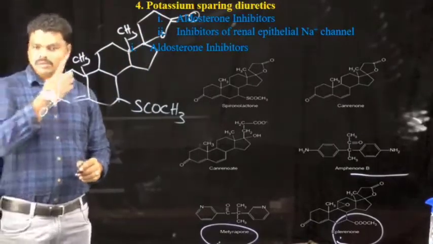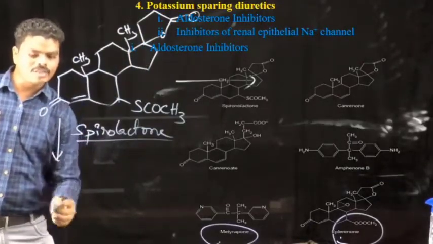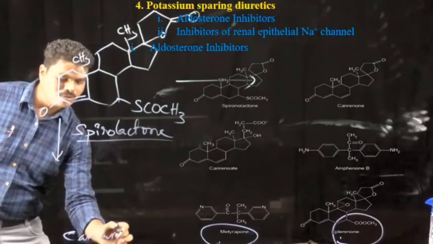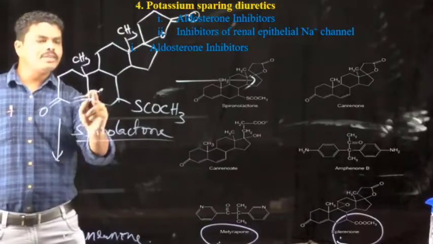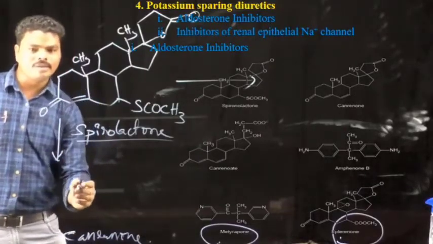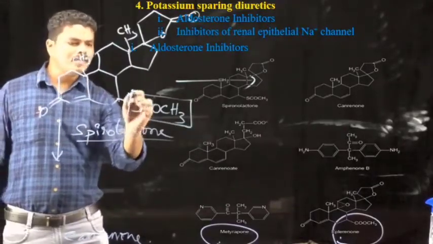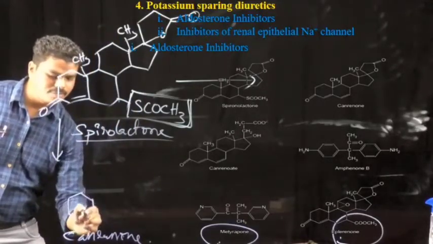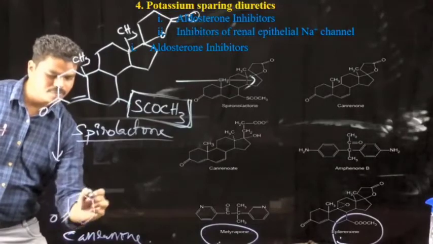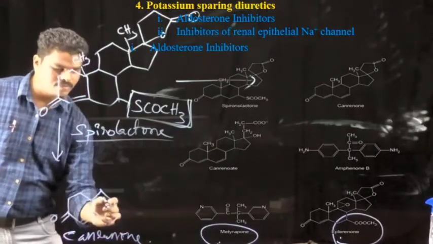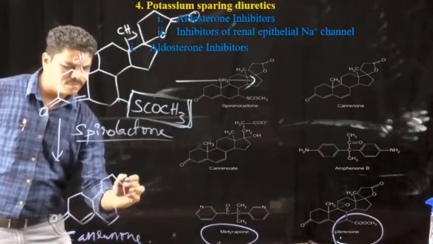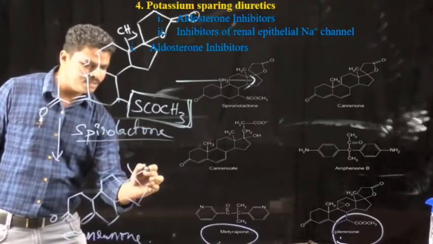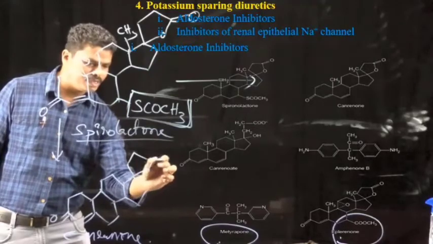spironolactone. The metabolite of spironolactone is canrenone. The difference between spironolactone and canrenone is the absence of the acetyl thiol group in canrenone. So the structure is like this, and to this a lactone ring is attached.